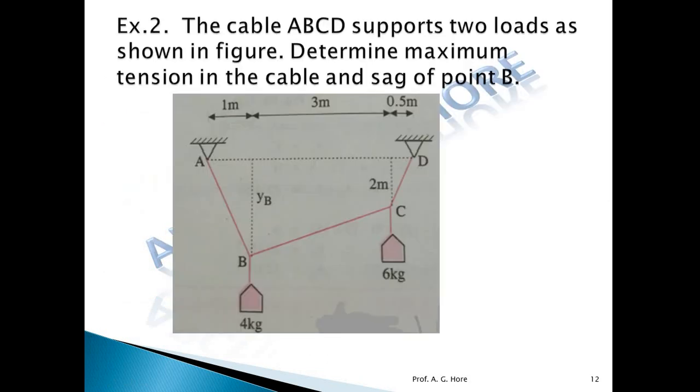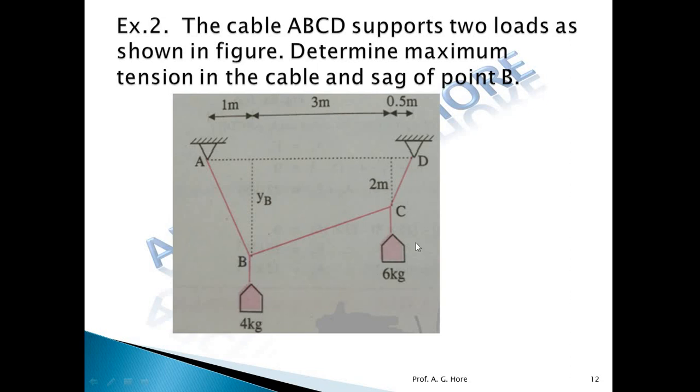Okay, now the next numerical, the second type of numerical. The cable ABCD supports two loads as shown in the figure. Determine the maximum tension in the cable and the sag at point B. This is a little different. What we have to find out is where the maximum tension is: in AB, BC or CD, which tension is maximum. And we have to find out the sag at point B. So this is another type of problem which is asked in the cable.